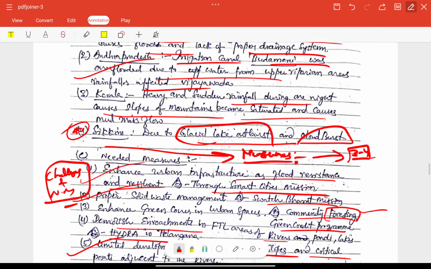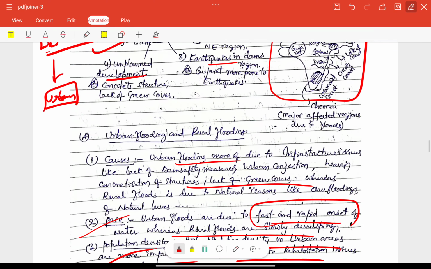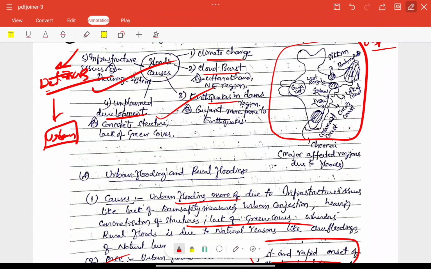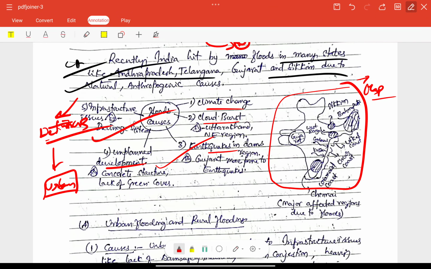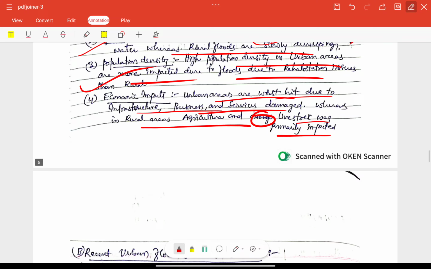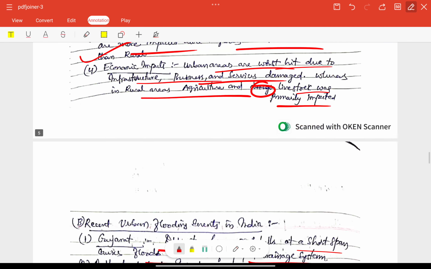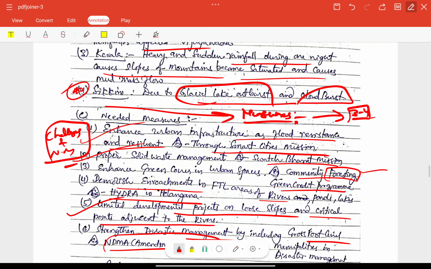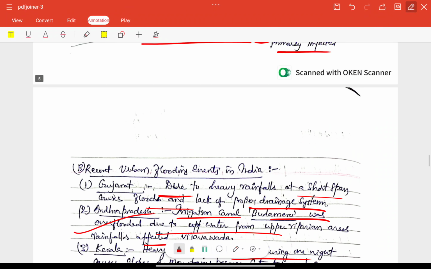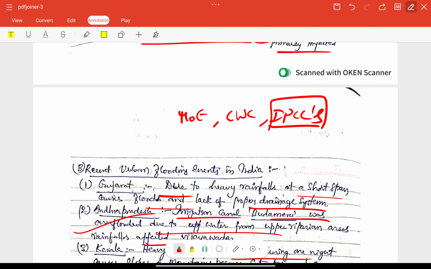So overall, very good analysis here, very good flow here, map included and also flowchart included, very good recent examples also included. Some reports also need to be included here, some report names. Especially we can talk about some important keywords, whatever we have, World Bank or Ministry of Environment, right? So we have the Central Water Commission report, or regarding climate change we also need to talk about the IPCC's report also, right?